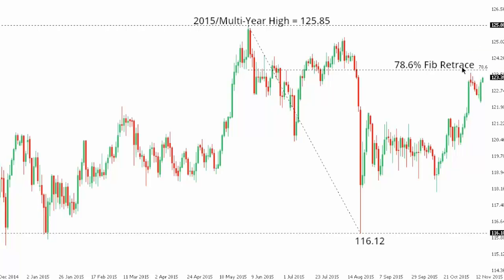But inability to establish a daily close above 123.70 at that 78.6 fib retrace would keep the pressure on the downside, potentially suggesting a lower top and fresh weakness in the sessions ahead.